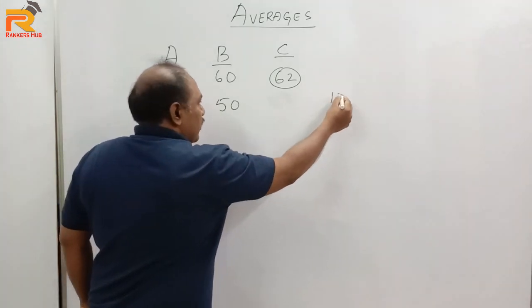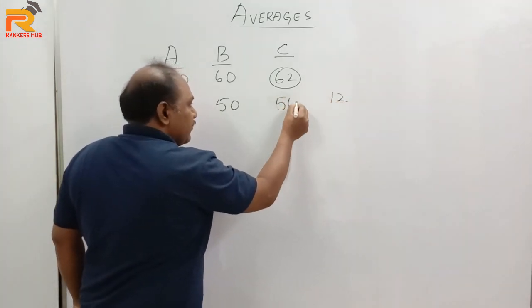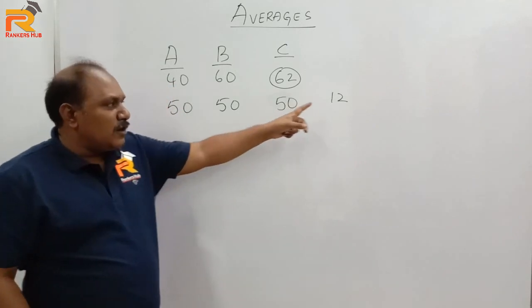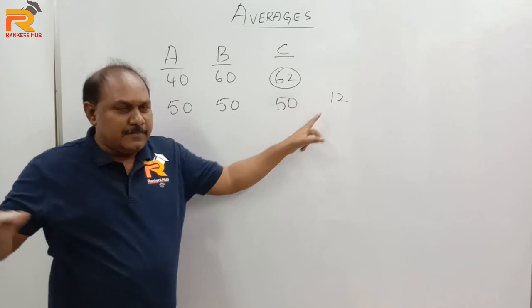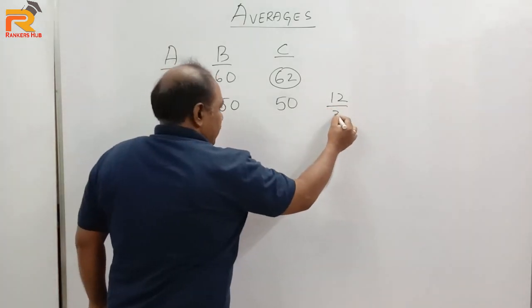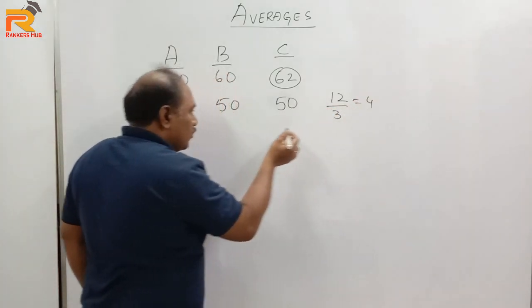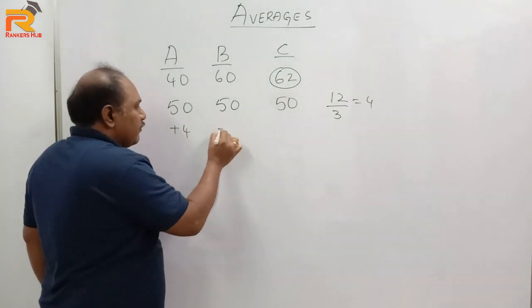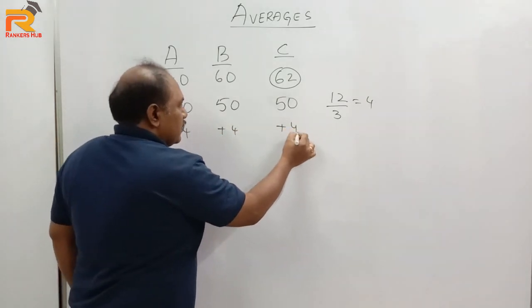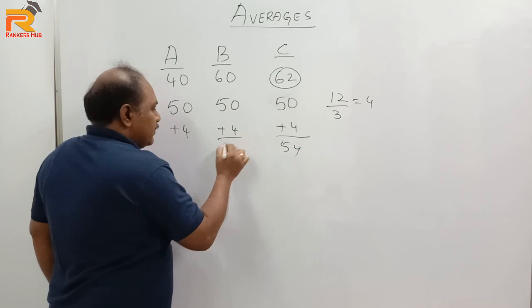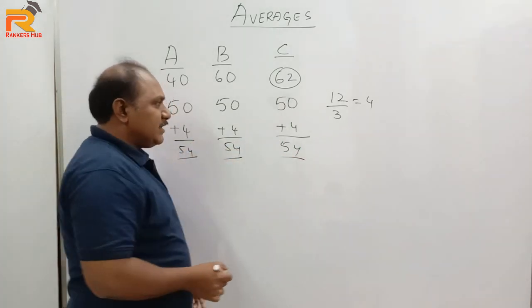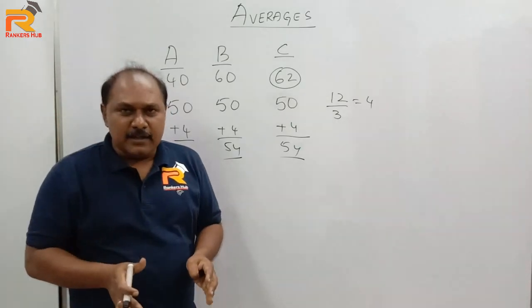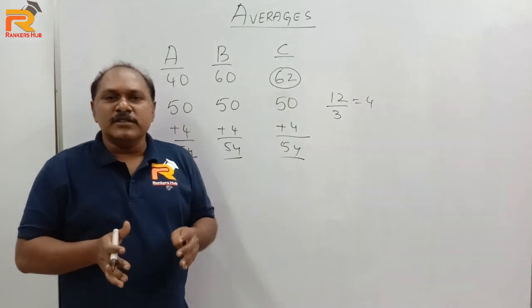So take out that 12 rupees. Now C also has 50 rupees. Now this 12 rupees should be distributed equally among A, B and C. So 12 by 3, it becomes 4. Now give each person 4 rupees. Now each person has 54 rupees. So you can clearly see this is how you can find the average without using the formula.